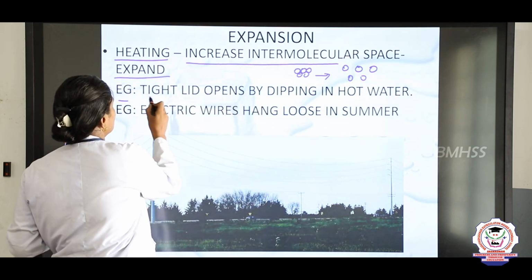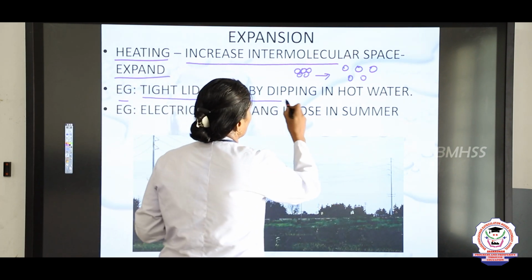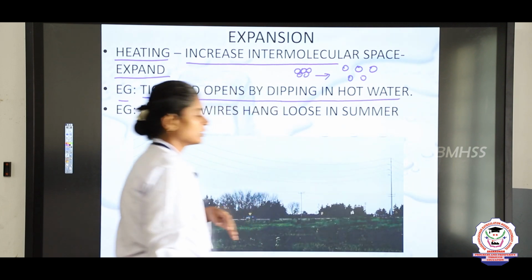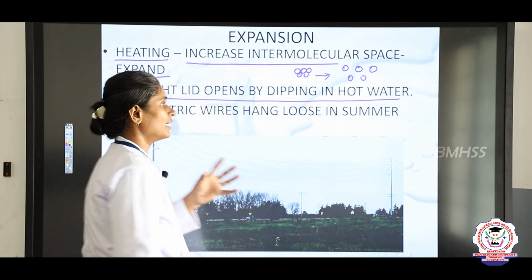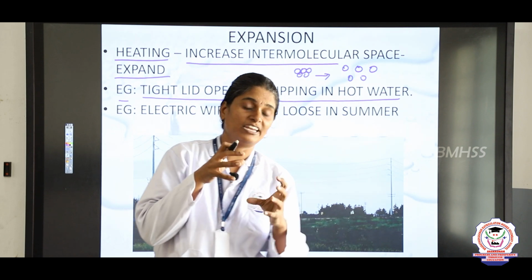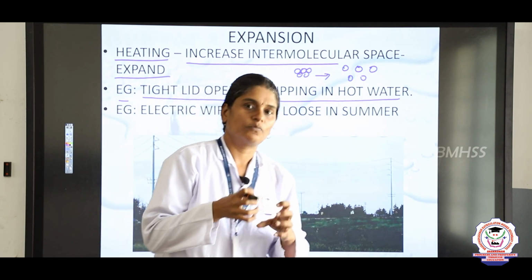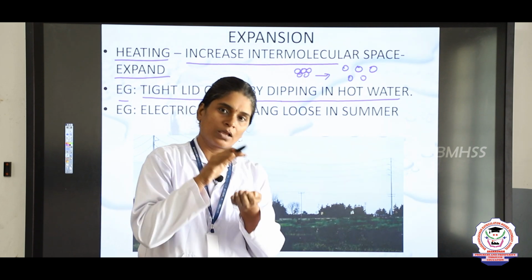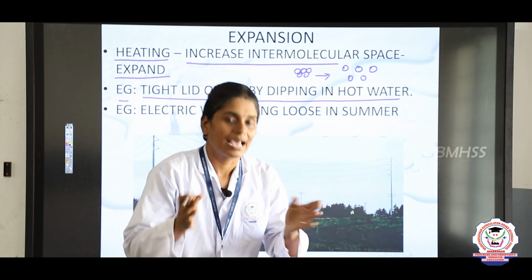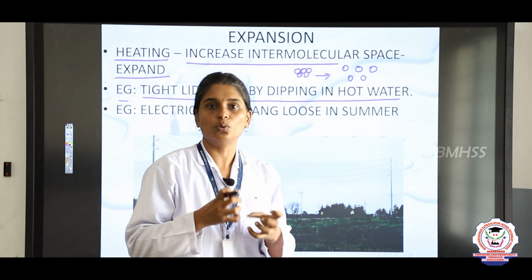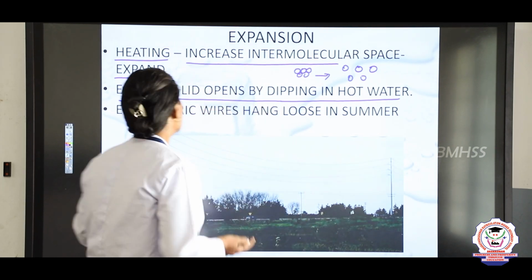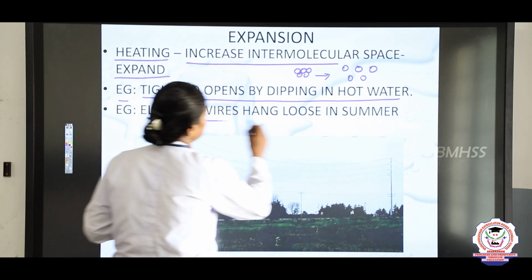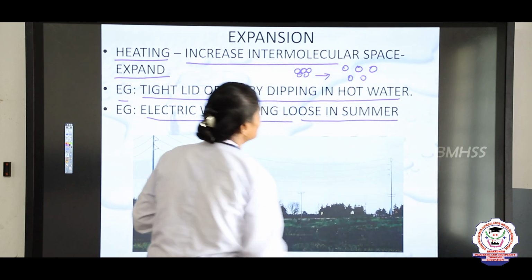An example is a tight lid opening by dipping it in hot water, right. Sometimes when you open a box, if it is very tight you cannot open it. When you dip it in hot water, the molecules in the lid expand and thereby it is easy for us to open the lid. And one more example is electrical wires hanging loose in summer.